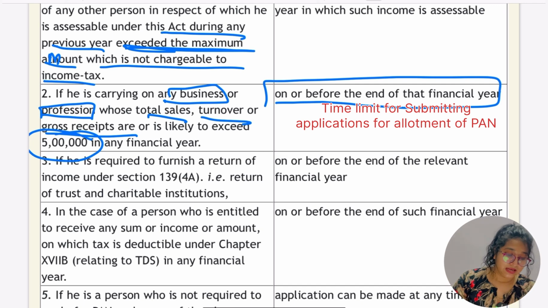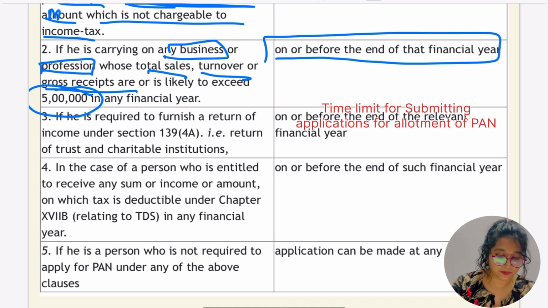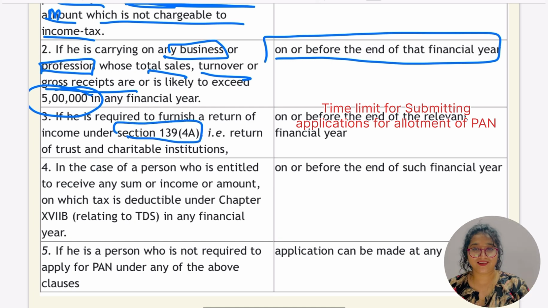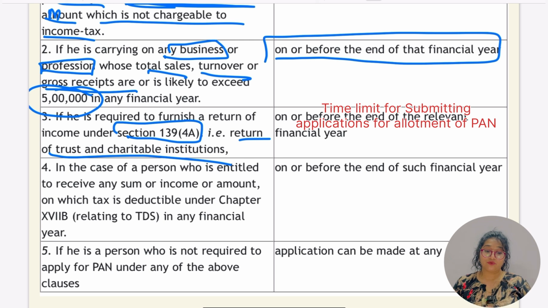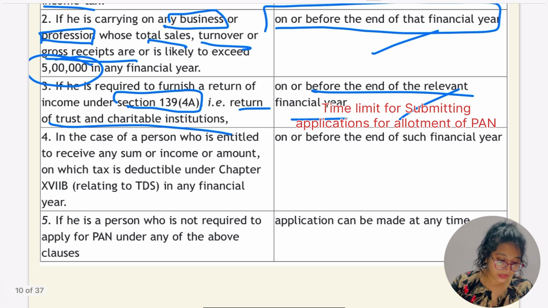Let's go for the third point. If the SSC is required to furnish a return of income under section 139 subsection 4A, comment below which is there, I'll say it definitely, but you have to comment below. 139 subsection 4A is the return of trusts and charitable institutions. If he is required to furnish a return of income under section 139(4A), in that case they are required to quote the PAN number on or before the end of the relevant assessment year. The same thing is written in the second and third points. Let's go for the fourth.